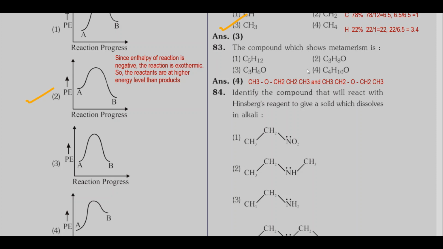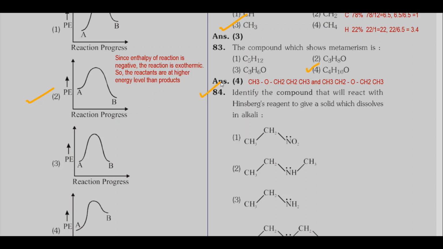Option 4 is correct. C4H10O can be written in two different forms of ether. First form, methyl n-propyl ether. Next one is diethyl ether.